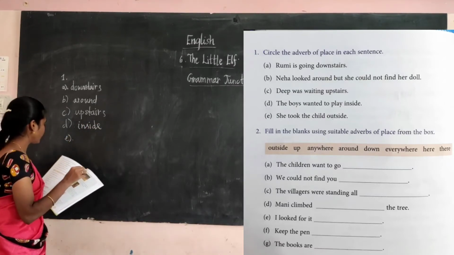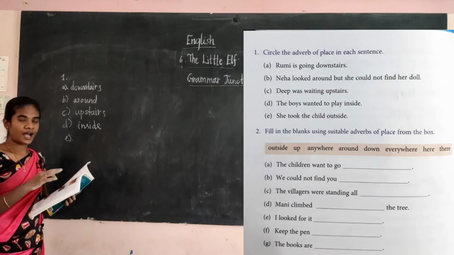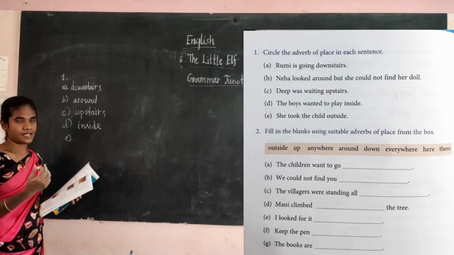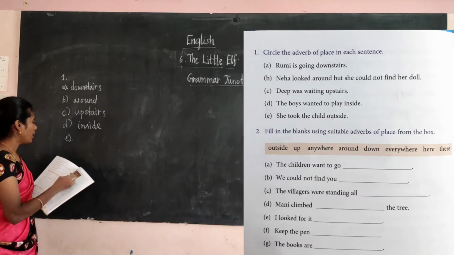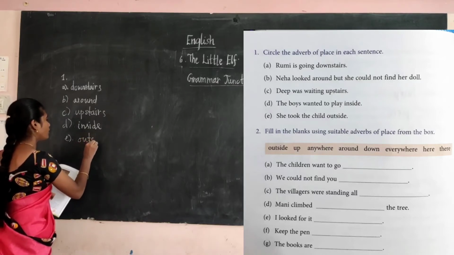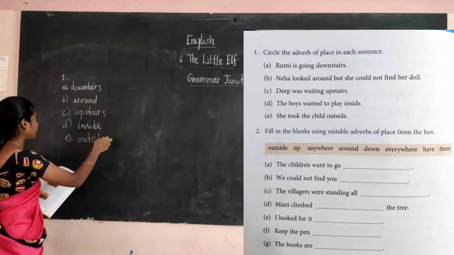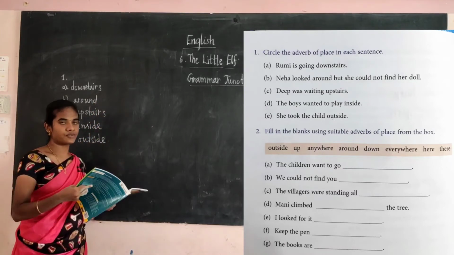And E, she took the child outside. Where did she take the child? Outside. It answers the question where, so outside is the adverb of place. These are the words you have to circle: downstairs, around, upstairs, inside, outside.